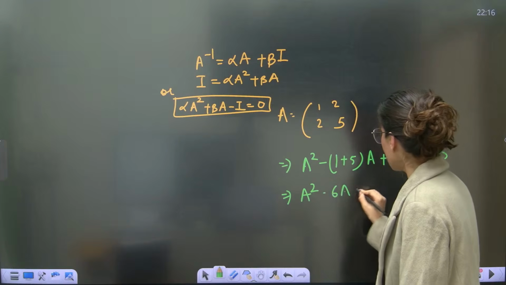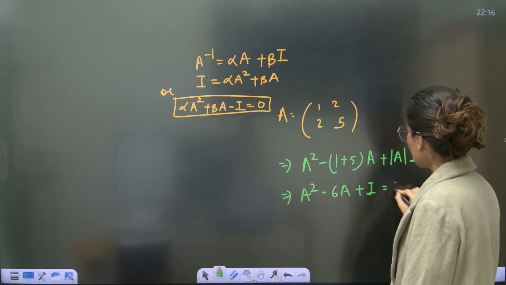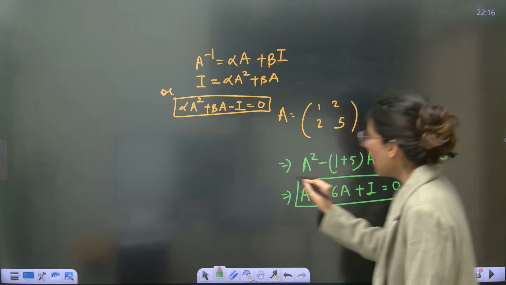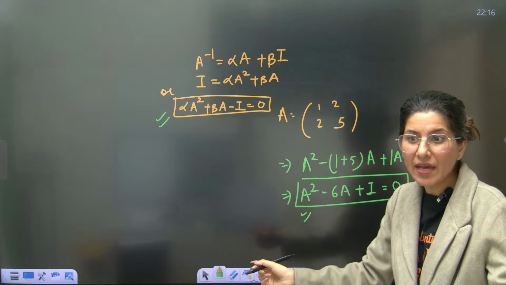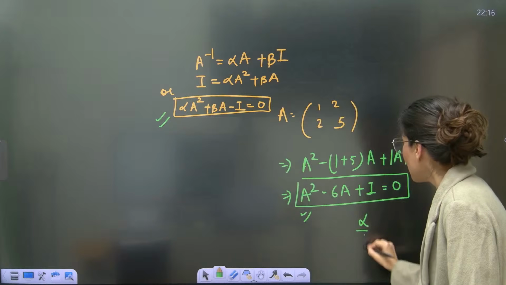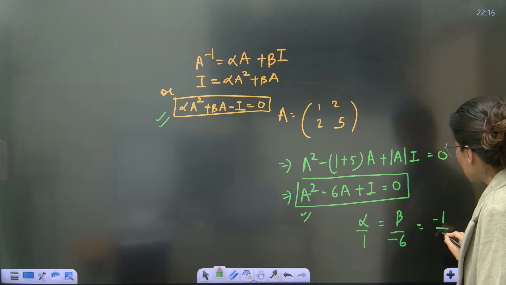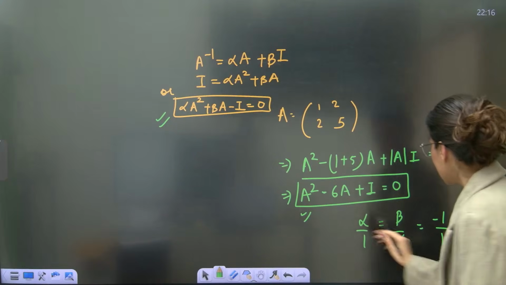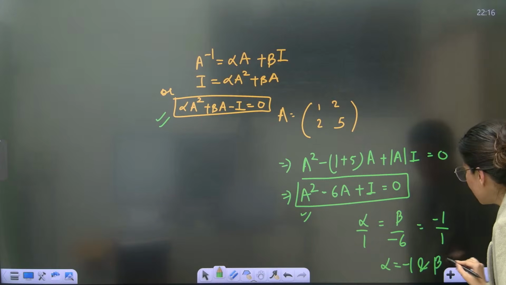A square minus 6A plus determinant of A, which is 1 as per the question only, equals to 0. Now this equation and this equation, both are same. You just have to compare. How to compare? Alpha by 1 is equals to beta upon minus 6 is equals to minus 1 upon 1. This is how it is. Clearly, if you observe, alpha will be equals to minus 1 and beta will be equals to 6.